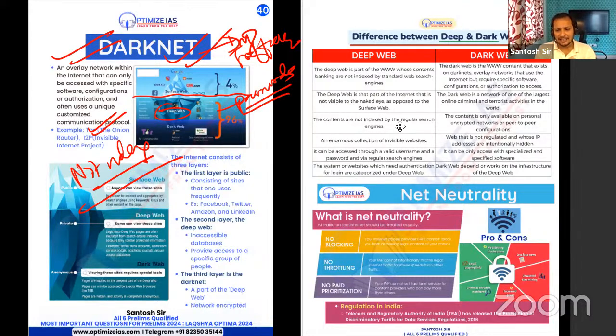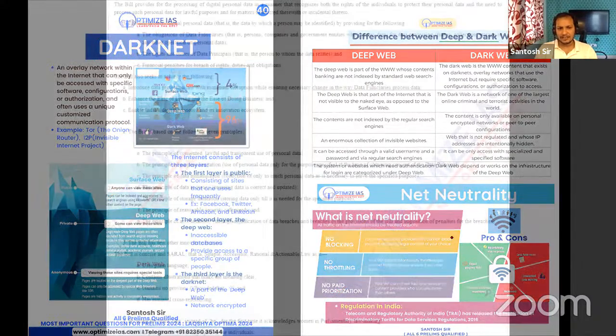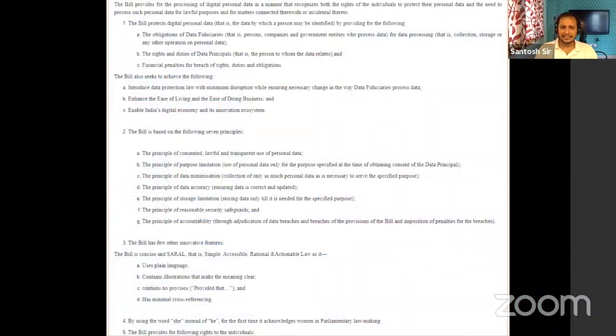Net neutrality is that internet traffic should be free. No one company should control internet traffic. That is the concept of net neutrality. No blocking, no throttling, no paid prioritization. Next is the Digital Privacy Act.